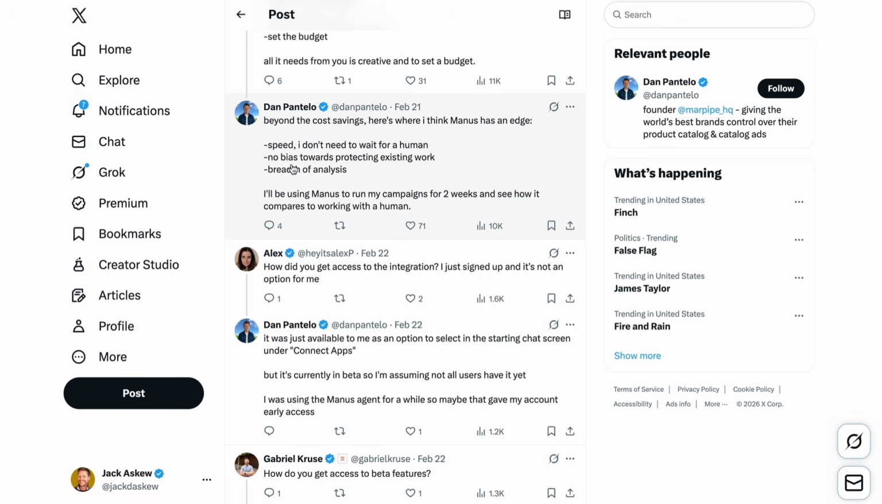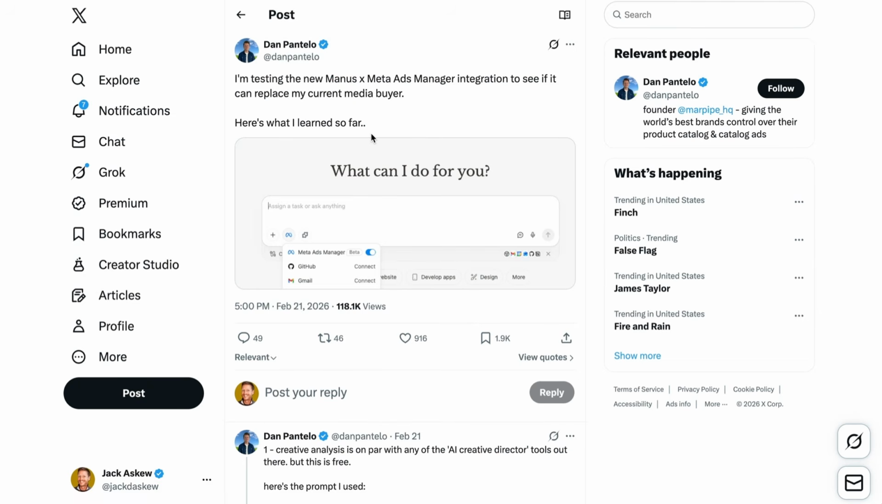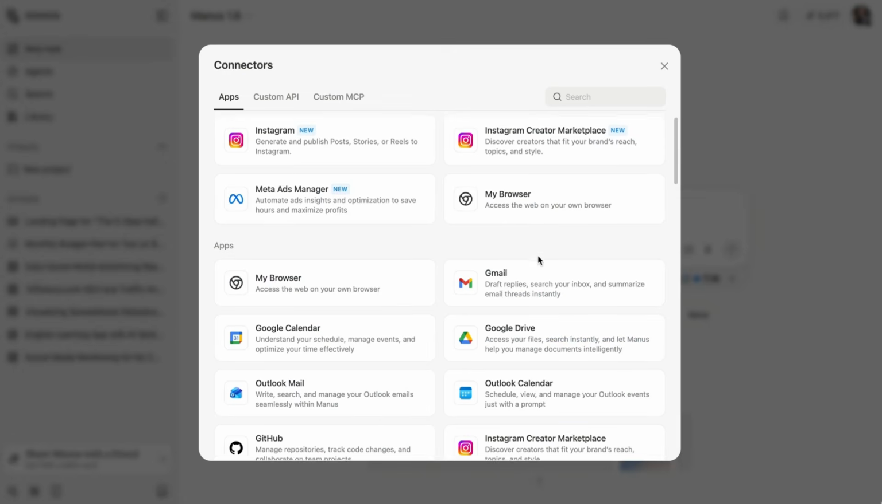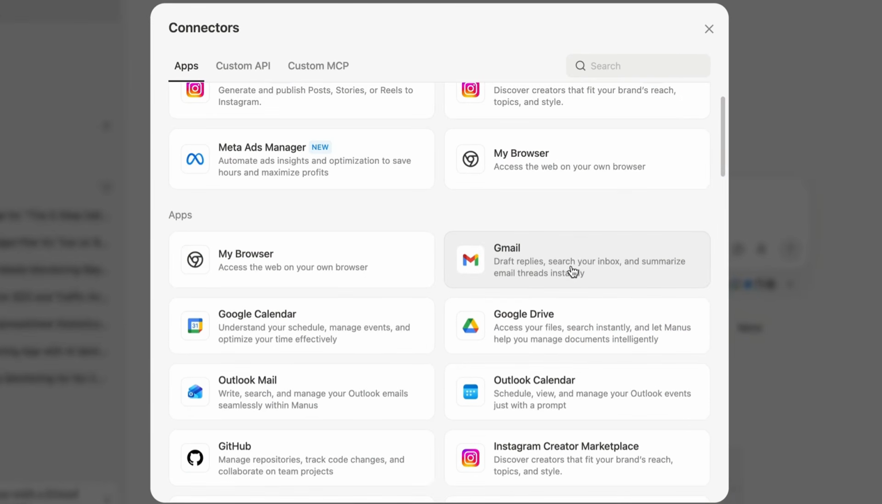Now, some of this you can do, if you have a good team working on this, and all of this doesn't apply. But it's definitely something worth looking into when it comes to Manus, even if it's just the analysis in the Meta Ads Manager, just looking at the analysis, and it might give you something different when it comes to that. And then the other kind of apps that you can connect are things like your Gmail.